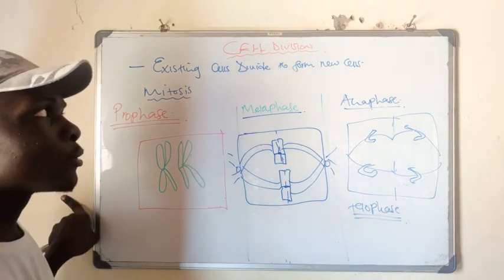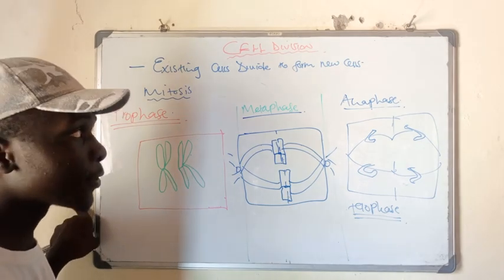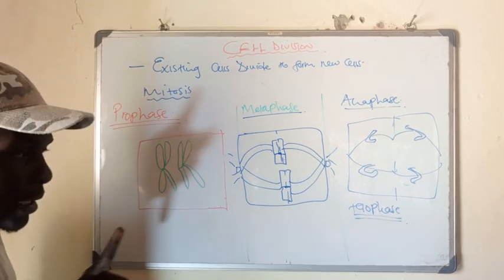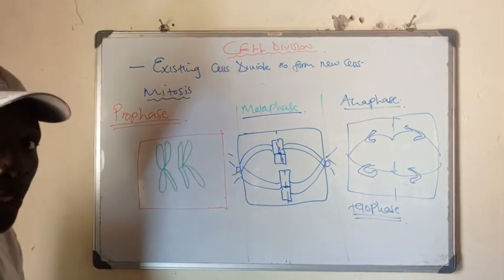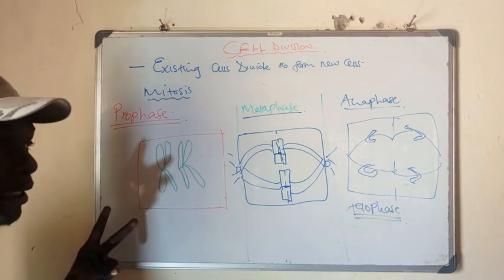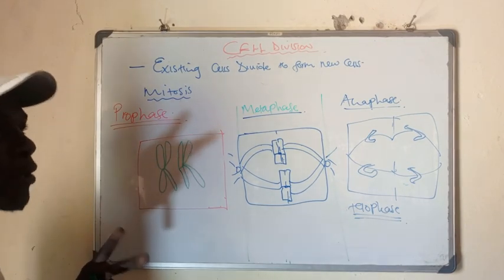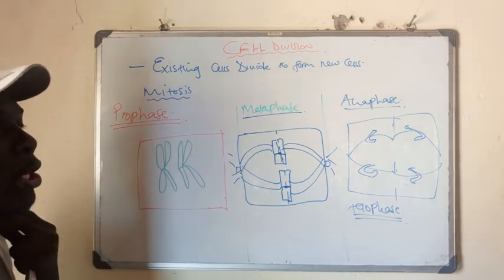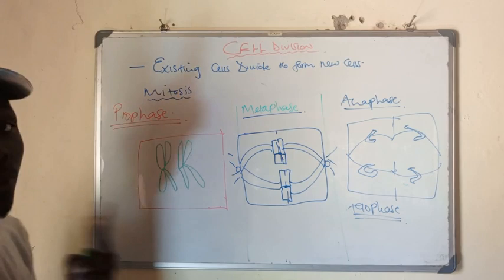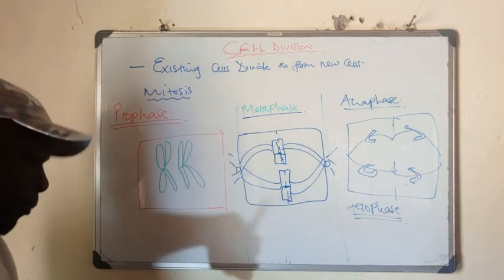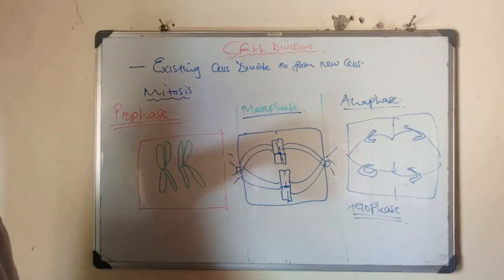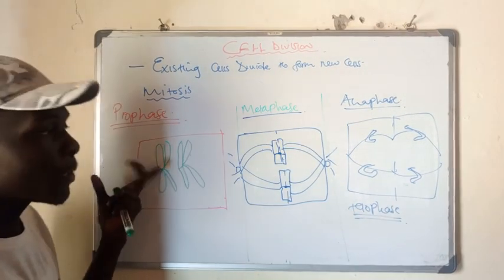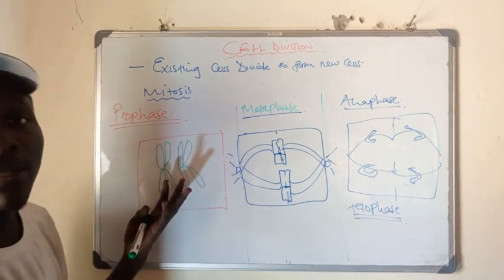And why is this type of cell division important if they ask you? The first reason is for asexual reproduction. I think overall it's just the asexual reproduction, and also you can talk of forming new cells in the body. For example, when a cell is damaged, for that cell to be repaired, it takes this process of mitosis. And apart from that, also forming of new cells in the body.